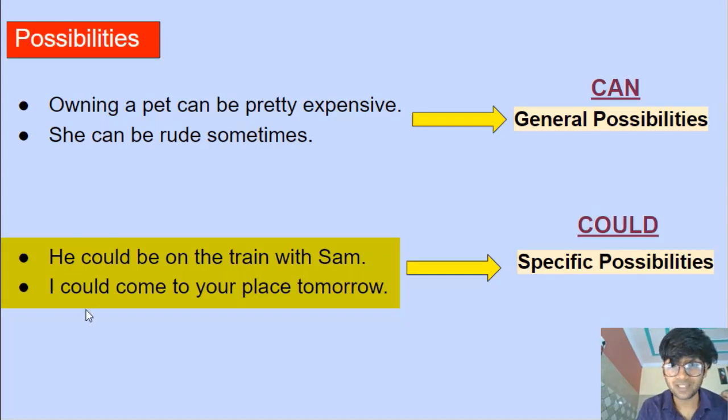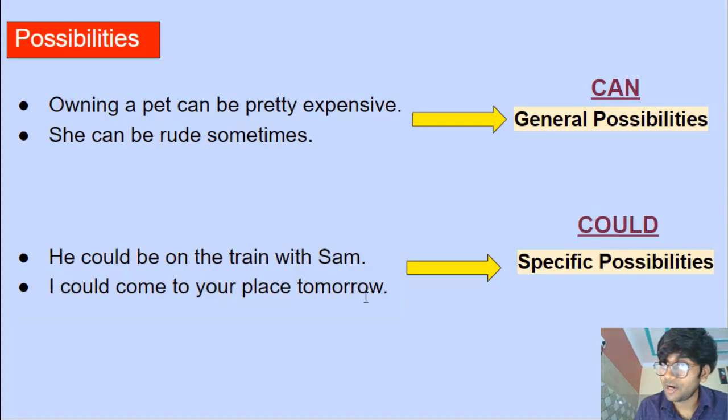All right. I could come to your place tomorrow. Right. Now, this is a specific possibility. I'm talking about a specific time, tomorrow, and a specific place, your place. Everything is specific. And since it's a specific possibility, we use could.